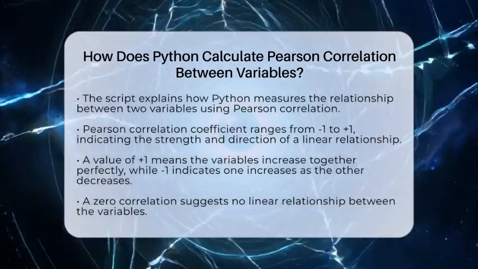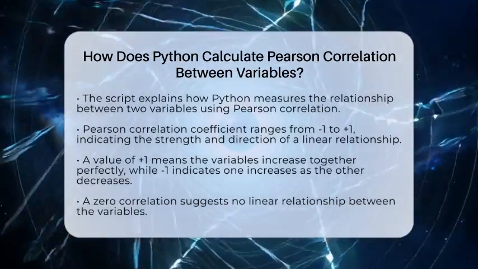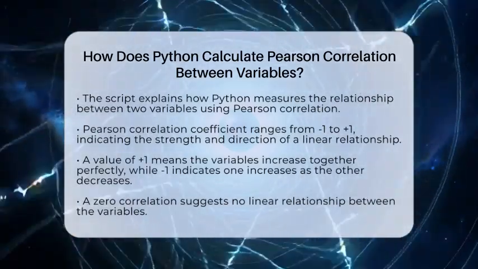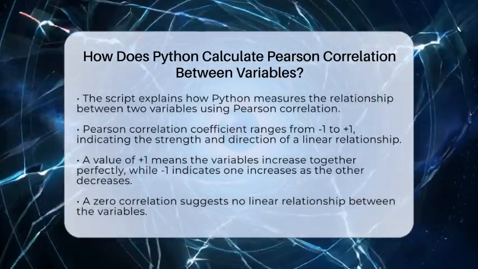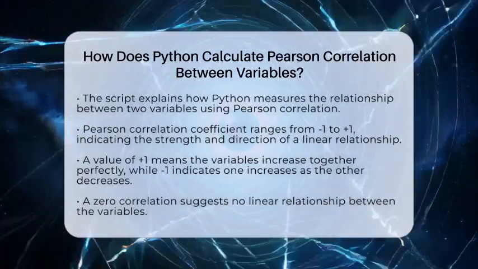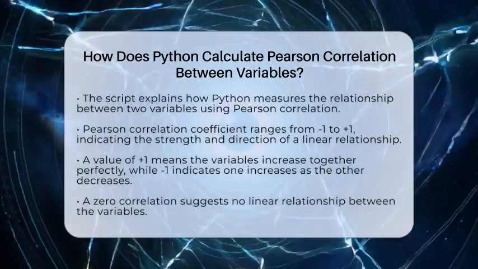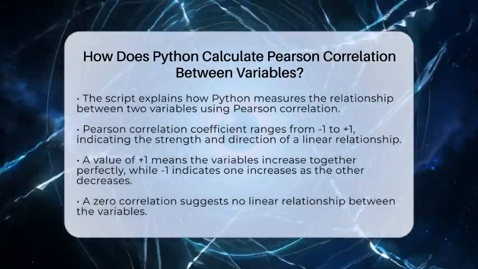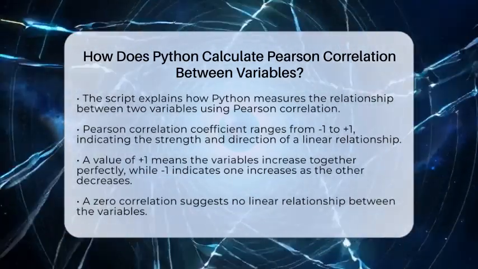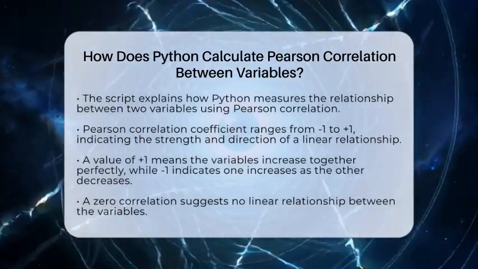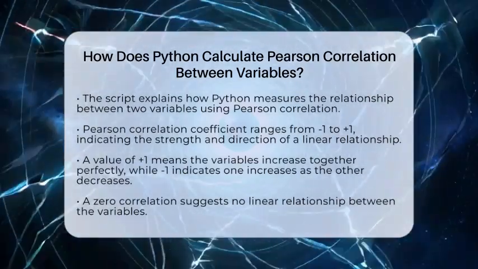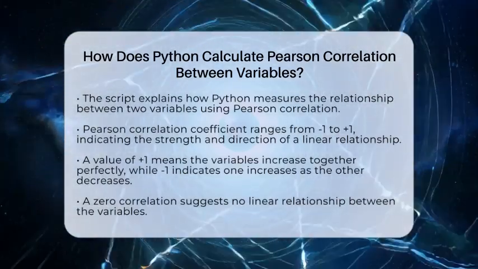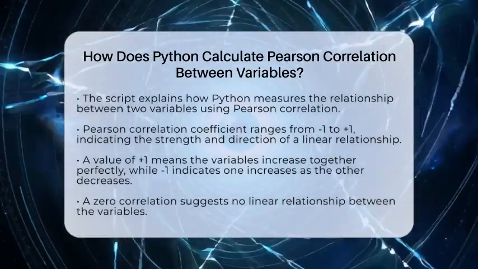Let's break it down. Python calculates the Pearson correlation coefficient, which tells us how strongly two numeric variables are related in a straight-line way. The value can be between -1 and +1. If it is +1, it means the variables go up together perfectly. If it is -1, it means one goes up while the other goes down perfectly. 0 means no clear linear relationship at all.